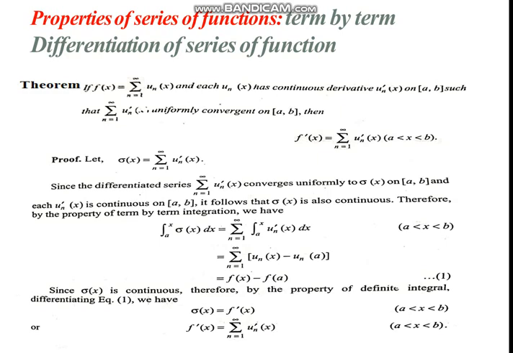So if f(x) is equal to summation u_n(x), n is equal to 1 to infinity, is a sum of series u_n(x), and each u_n(x) has continuous derivative such that the series of derivatives is uniformly convergent on closed interval [a, b], then summation u_n'(x) is equal to f'(x).